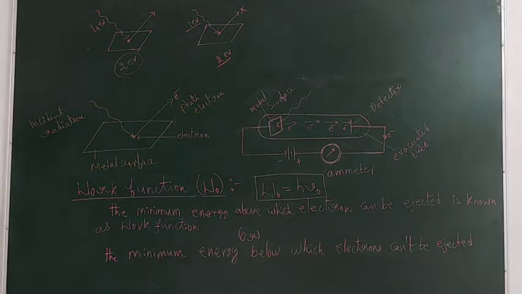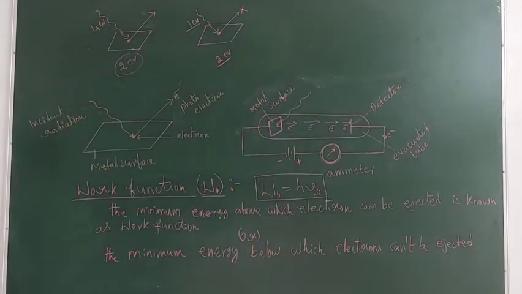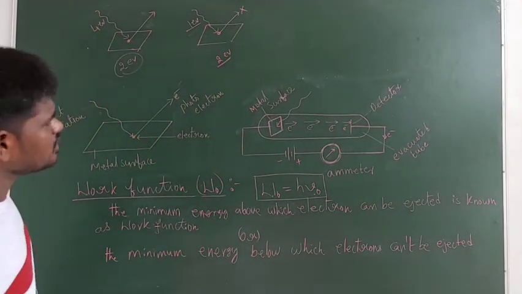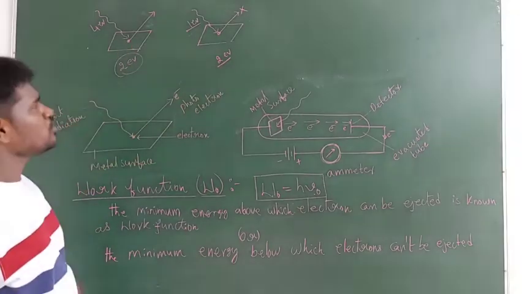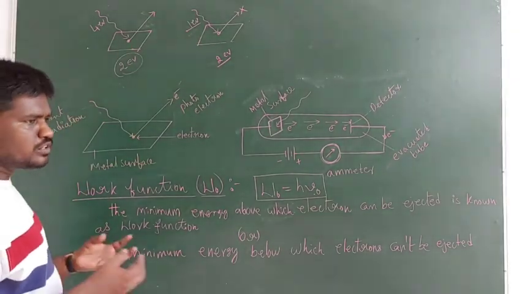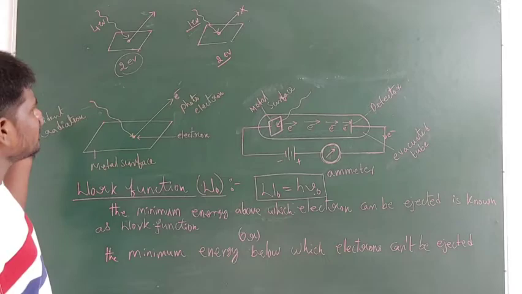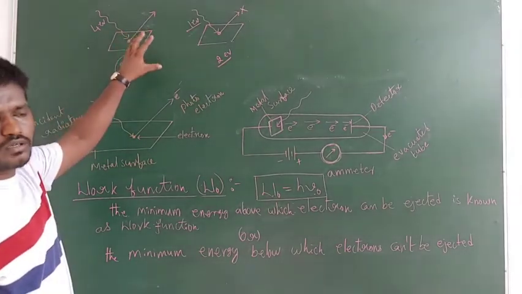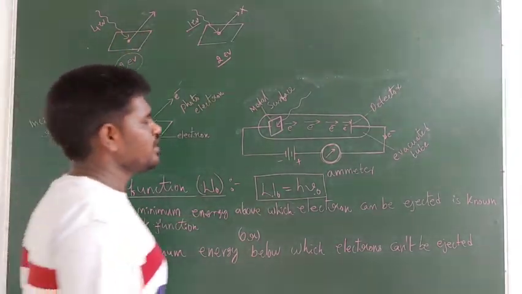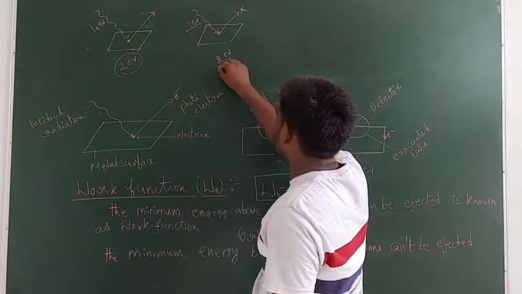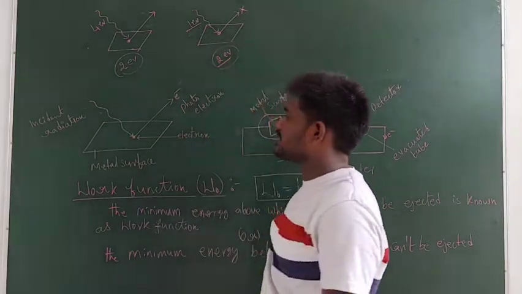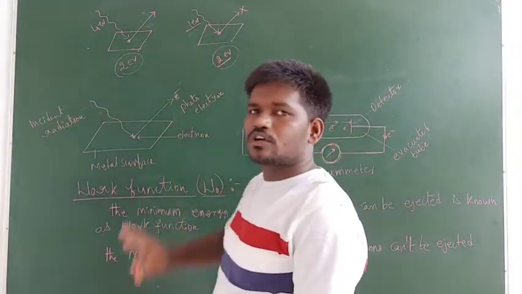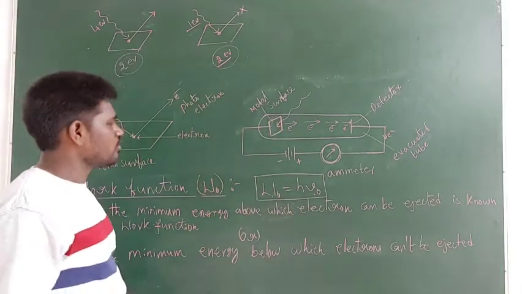Work function means guys, that is also an energy, but that is the minimum amount of energy in order to remove the electron. When you use the radiation having energy greater than that, electron comes out. When you use the radiation having energy less than the minimum amount, electron can't be ejected. Now this minimum amount of energy is known as a work function.